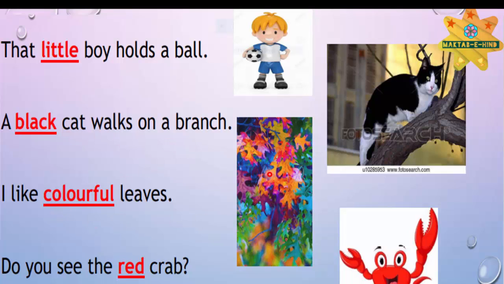In the third picture, look at these colorful leaves. I like colorful leaves. Here, the word colorful describes the color of the leaves. So colorful is an adjective in this sentence. Now here, look at this red crab. Do you see the red crab? Here, red is describing the color of the crab. So red is called an adjective in this sentence.